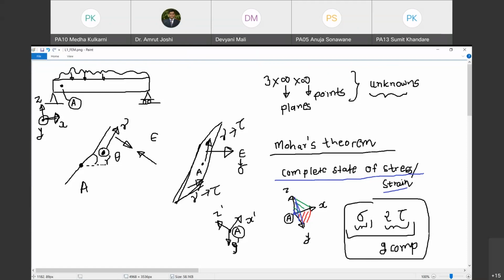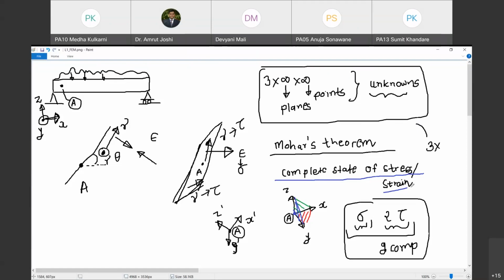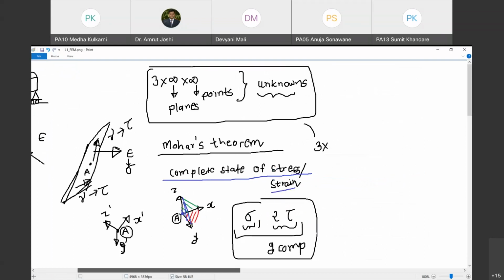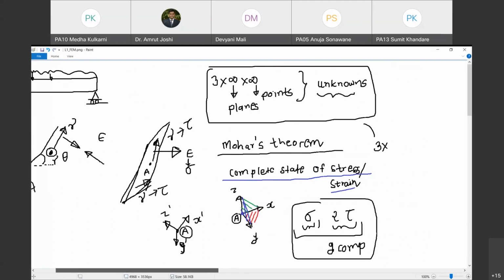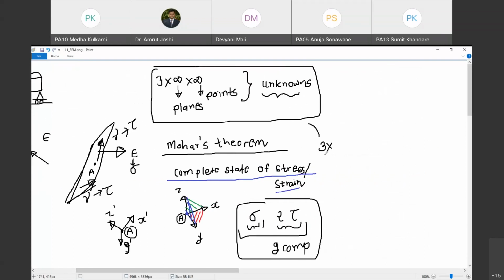So now, what is the number to which these unknowns have now reduced? So let us try to figure this out. So the first 3 remains as it is. Now I need to know 3 components of stresses, but not on infinite planes. Now I need to know these 3 components of stresses only on 3 mutually orthogonal planes.